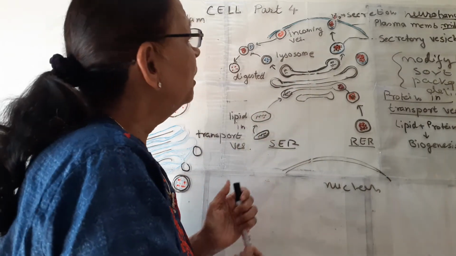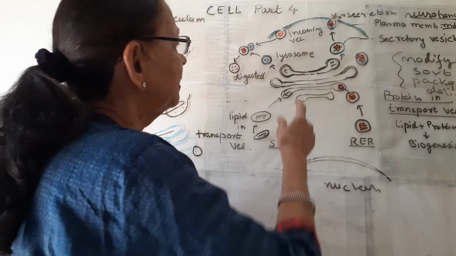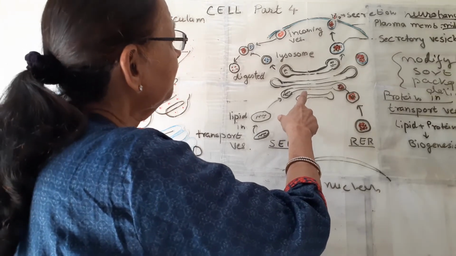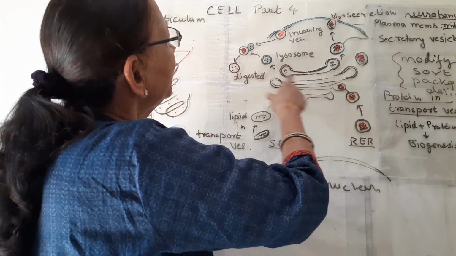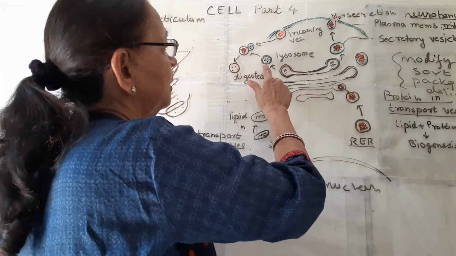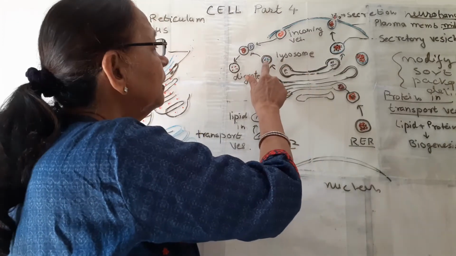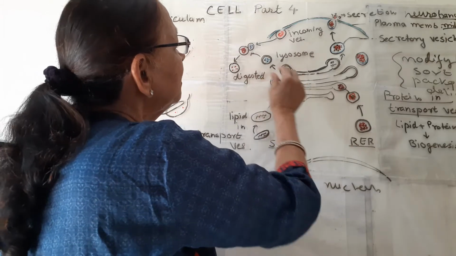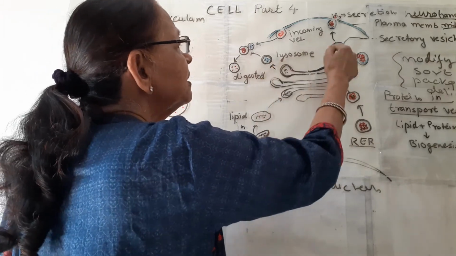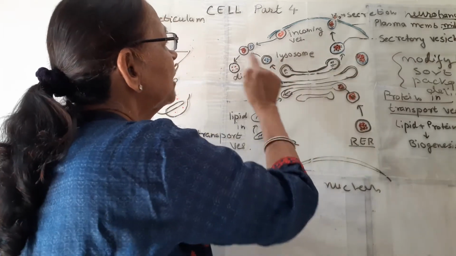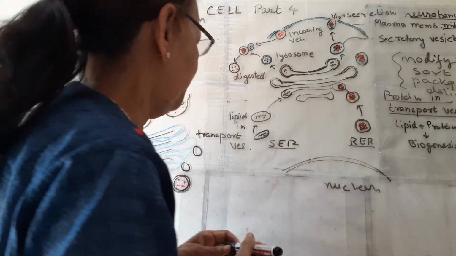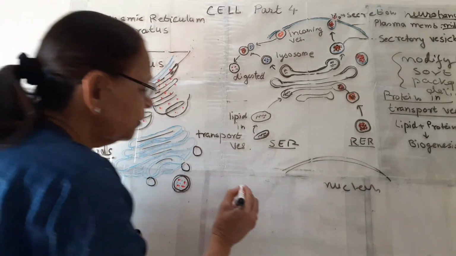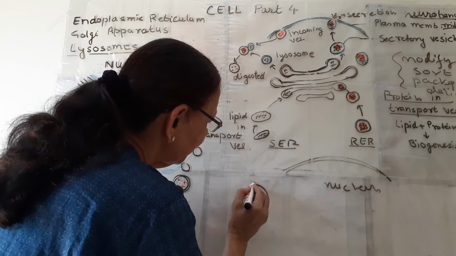One more important function of the Golgi apparatus is that it forms lysosomes. This is the third cell organelle we will study. By the pinching off of vesicles from the Golgi apparatus, lysosomes are formed. Now the third one, lysosome. This is the structure of lysosome.